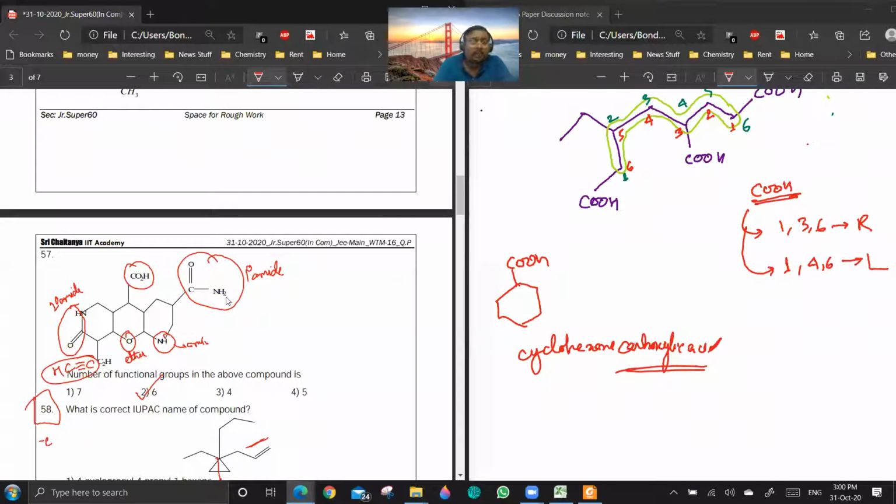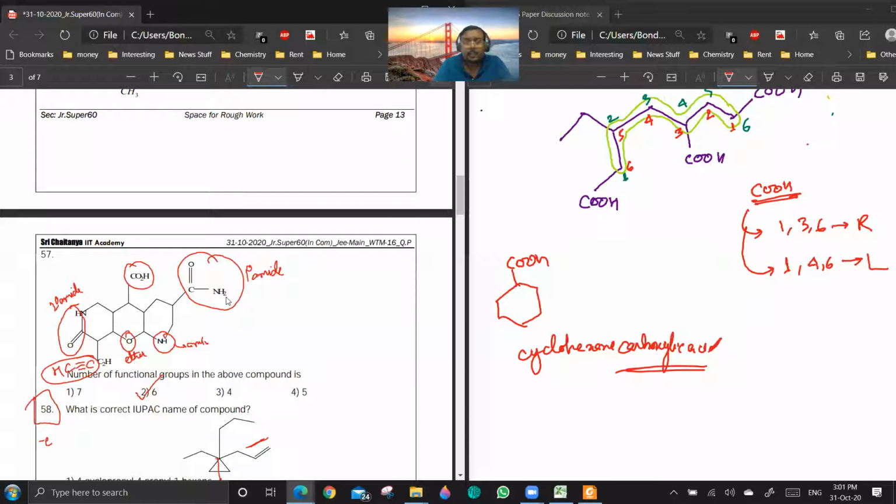As such, from the reaction point of view, it is a functional group. Is it clear? So halogens, ethers, nitro, these are functional groups which we always treat as substituents. We don't have a secondary suffix for them. Are you getting the point? The answer should be 6 only.